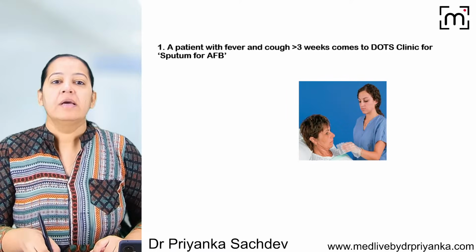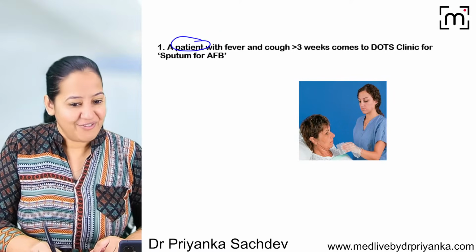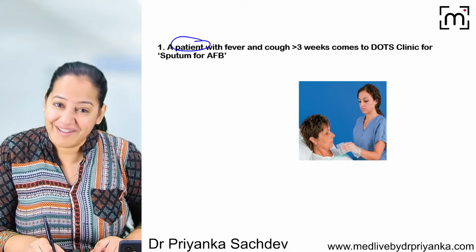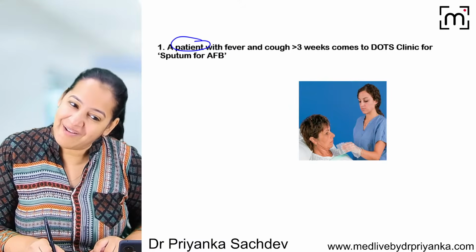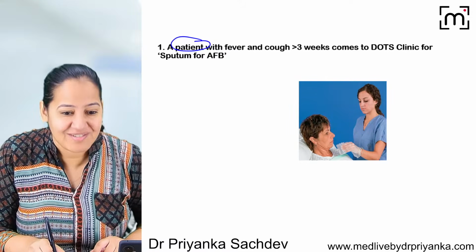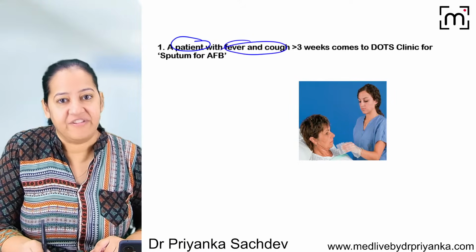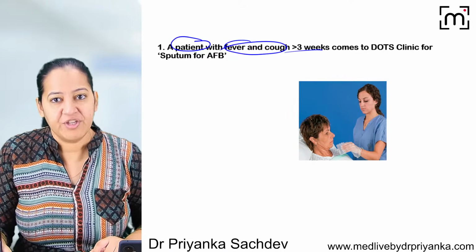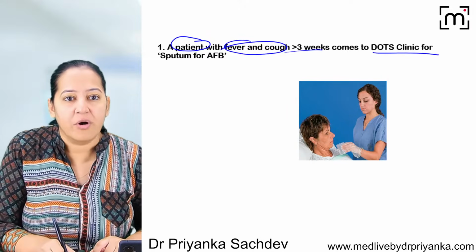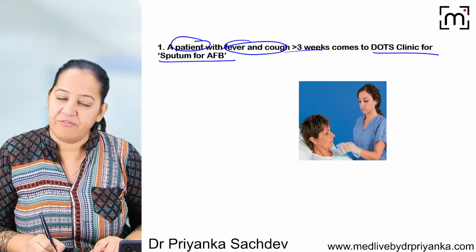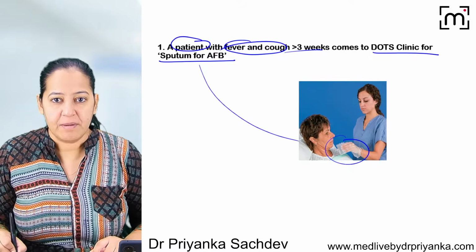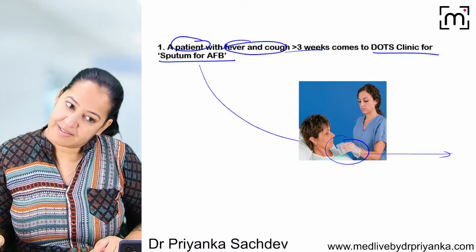Read the question first. There is a patient. Read the first word: patient. Patient means there is a person who already has the disease. That's why we are using the word patient. The patient has cough and fever. Symptoms have been there for the last 3 weeks. And now the patient is coming to the DOTS clinic for sputum testing, for testing of acid-fast organism. So we are collecting the sputum and we will do the test whether it is positive or negative.